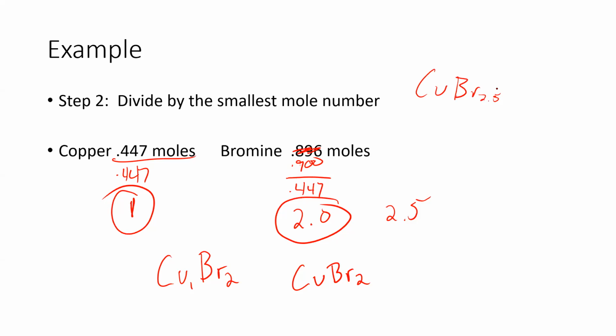If you cut a bromine atom in half, you would have a different element because you would only have half the number of protons. So you can't have half an atom, or a third of an atom. As long as it's close to a whole number to begin with, you can just round. But if it's 2.5, you've got to multiply everything by 2.